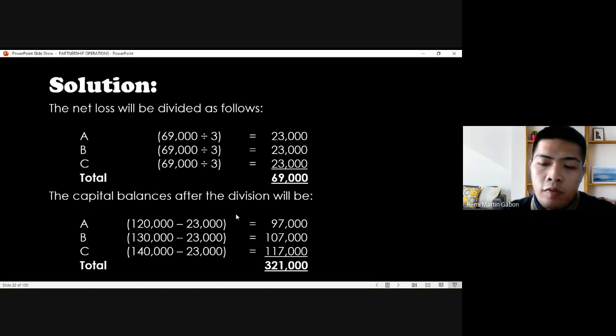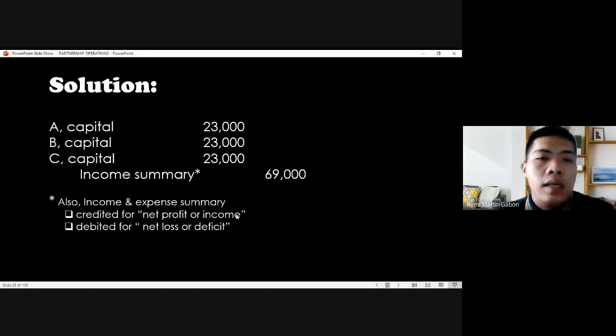For journal entry purposes, since the result, as an assumption, is a loss, a previous entry should have been presented where the income summary or income and expense summary was debited to indicate a loss. What I'm talking about is when you prepare the income statement, you are summarizing the expense accounts, then the revenue accounts.